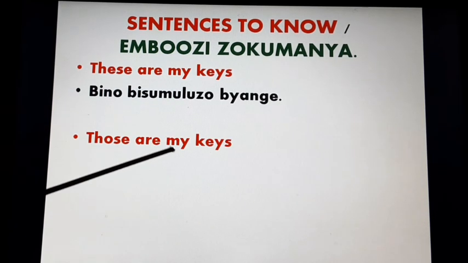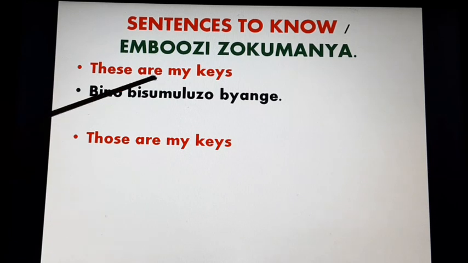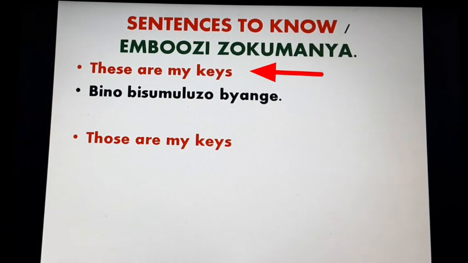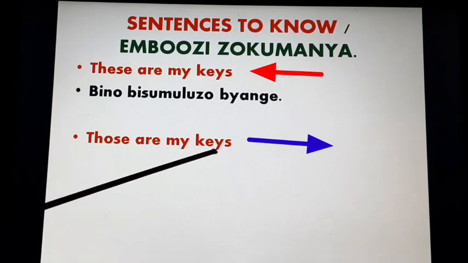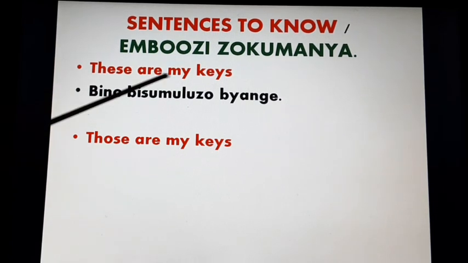Those are my keys. A point to note here, we say these are is used when something is near, whereas those are is used when referring or pointing to many items which are far, a distant. Okay, those are my keys. So those are my keys is different from these are my keys.